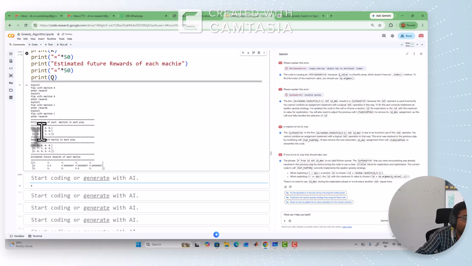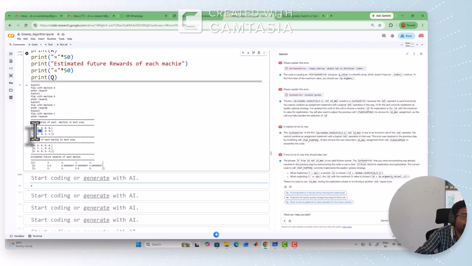Now in the third play, again suggesting, based on exploitation because it has the highest reward, go with B. Then reward is 1. Then the estimated value becomes 4.6. Now 5 is the highest value. That's why in the fourth play, exploit, because of the highest return, C goes. Now based on this, reward is 6 and this is the 5.5. Here 6 is coming, so C updated. Here 7 and 1, B updated.